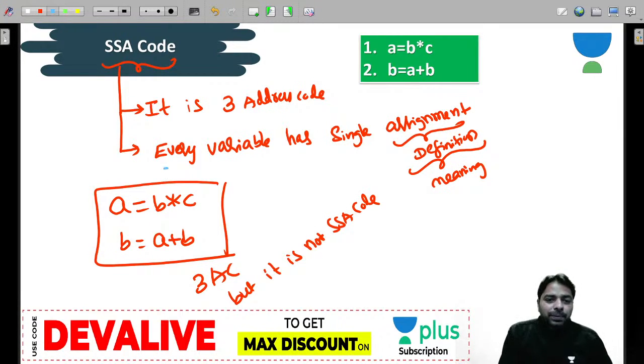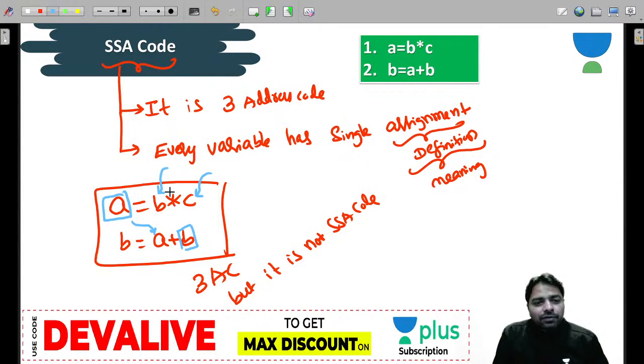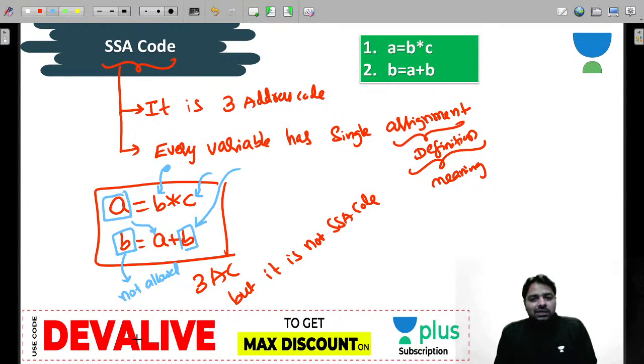B is getting its meaning from outside and C is also getting its meaning from outside, and A you define internally, that's okay, and then you use it. But this B, you are changing the meaning of B. This B is not allowed in SSA code because B already has a meaning. You can't redefine it. You can't assign it some other value. Not allowed in SSA code.